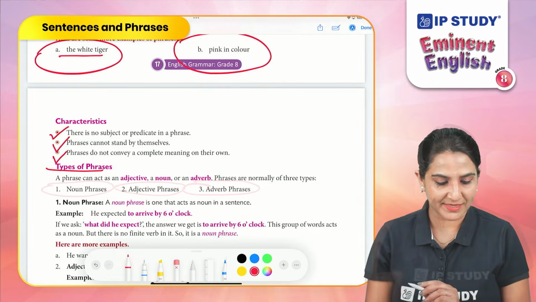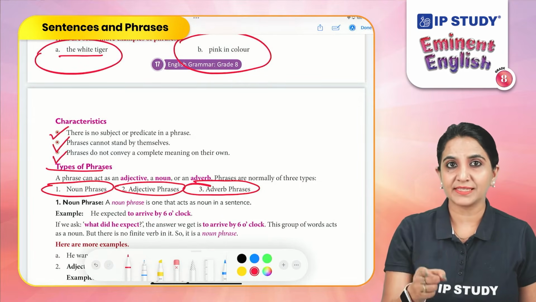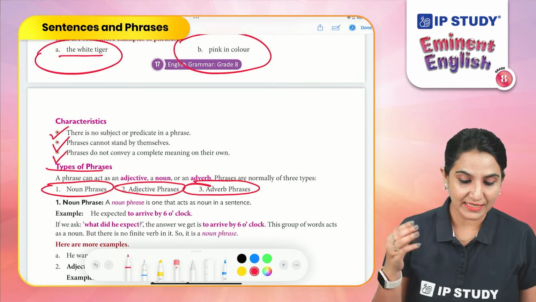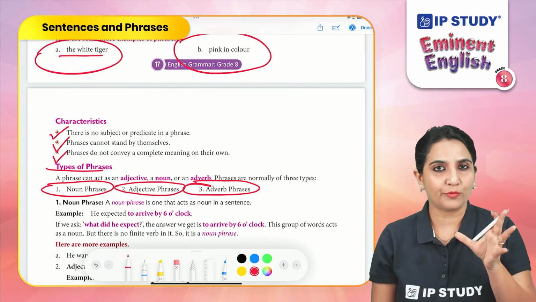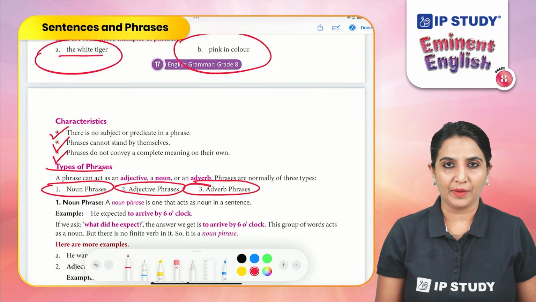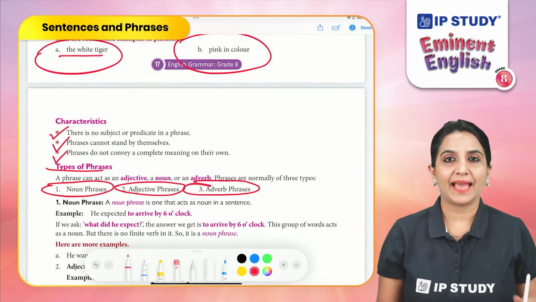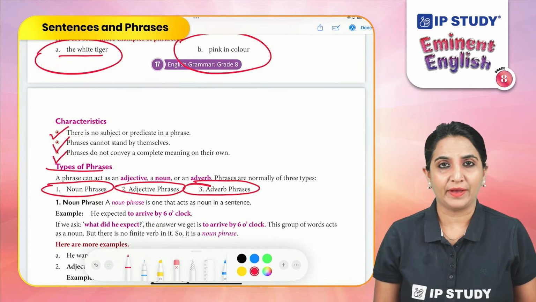Types of phrases. Now, there are three types of phrases: noun phrases, adjective phrases, and adverb phrases. Noun phrases. What is a noun phrase? A noun phrase has a noun as the main word in the sentence, and then they have determiners to modify it.